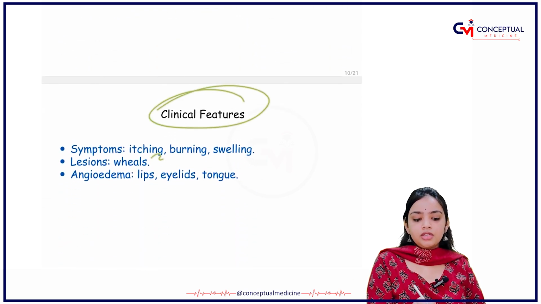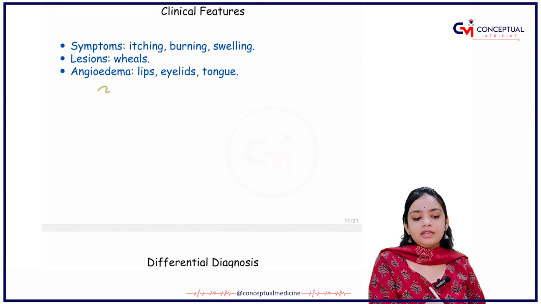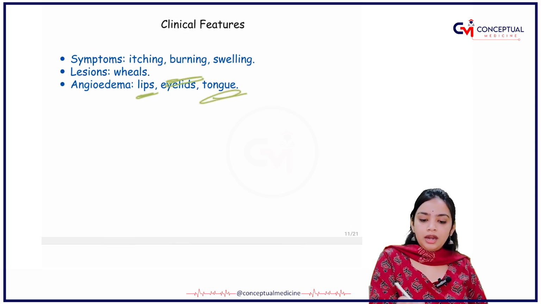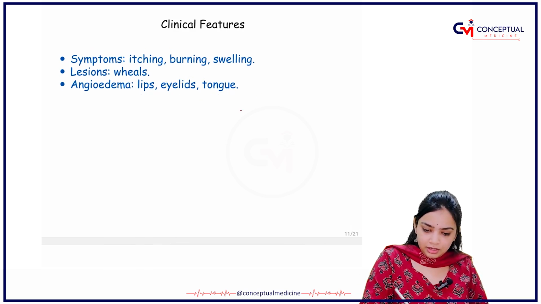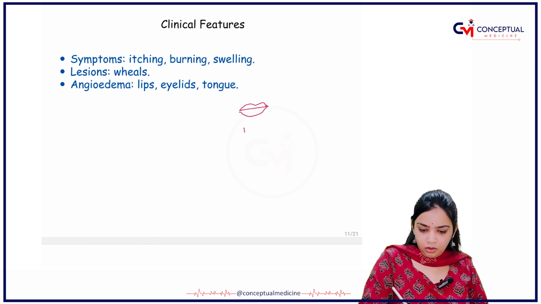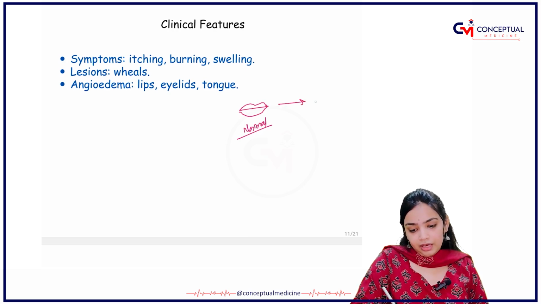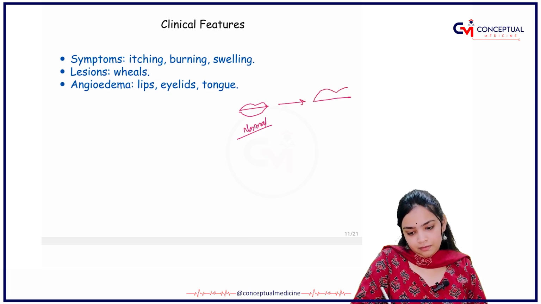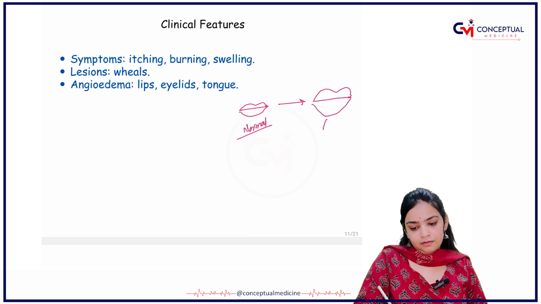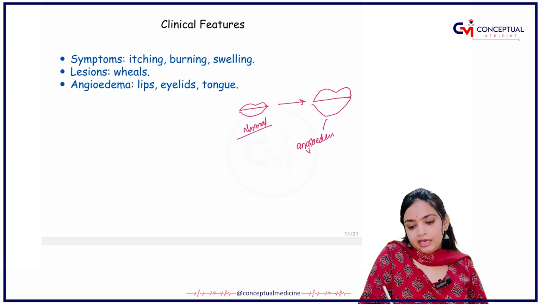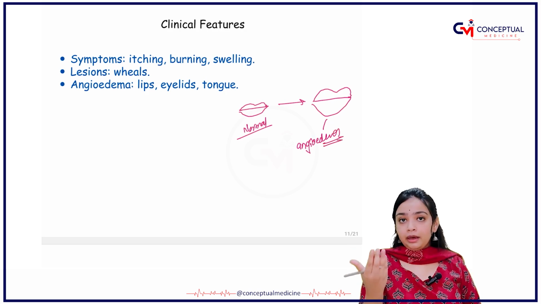What are the clinical features? There will be itching, burning, and swelling. Angioedema can be appreciated in the lips, eyelids, and tongue. See, these are your normal lips. If the person is having angioedema, the lips will be swelled up. Edema means swelled up, right?